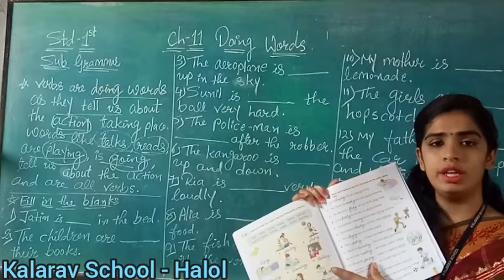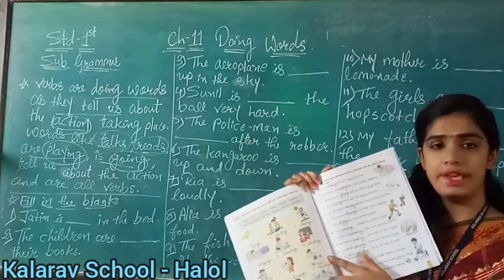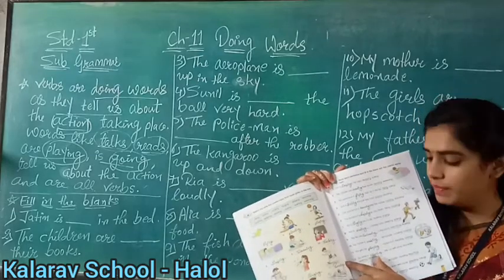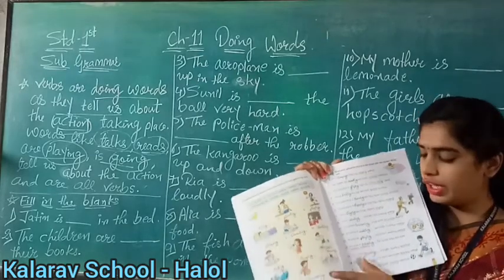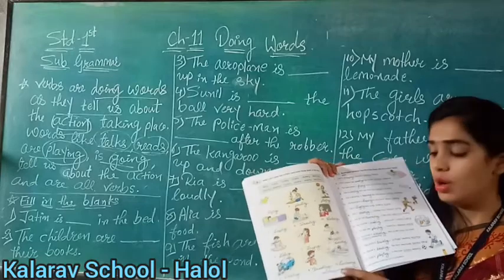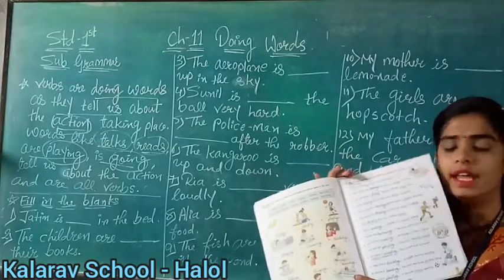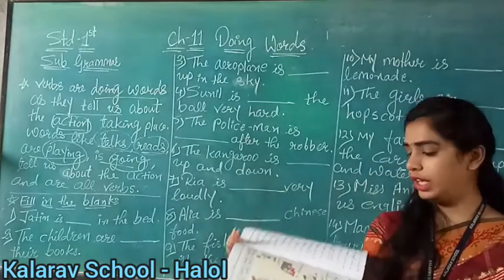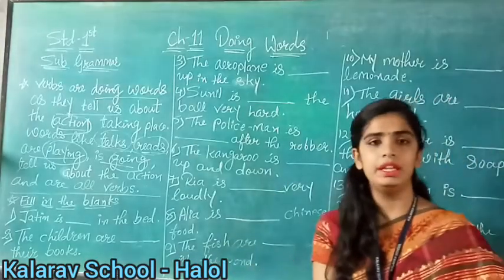Okay. Now see number 11. What is a boy doing? Come on, tell me what the boy is doing. Yes. Very good. He is running, right? Okay. And the last picture, what is a boy doing? The last picture is a boy swimming, right? Okay, very good. So children, clear up till here?